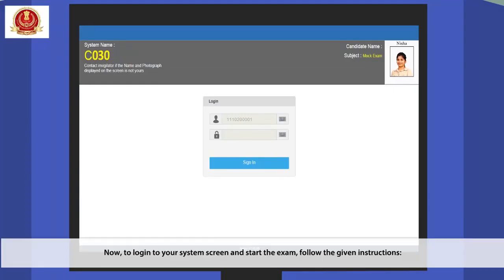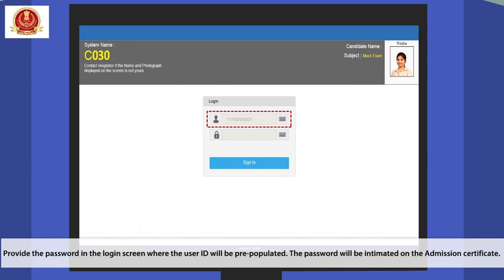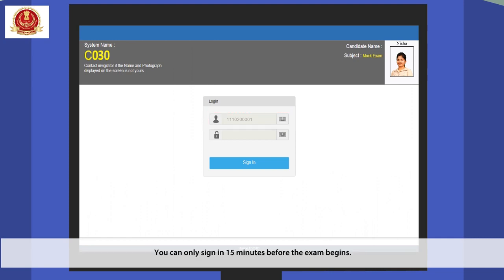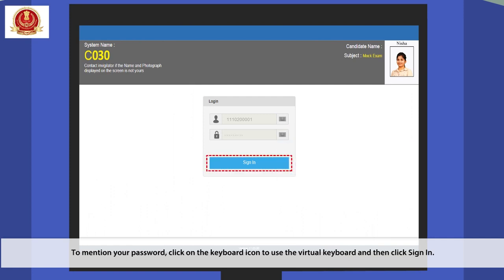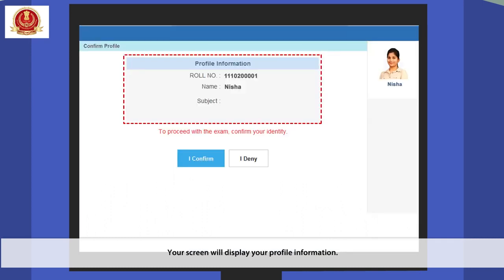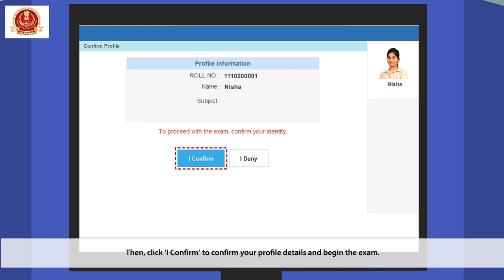Exam begins. Now, to log into your system screen and start the exam, follow the given instructions. Provide the password in the login screen where the user ID will be pre-populated. The password will be intimated on the admission certificate. You can only sign in 15 minutes before the exam begins. To mention your password, click on the keyboard icon to use the virtual keyboard and then click Sign In. Your screen will display your profile information. Then click I confirm to confirm your profile details and begin the exam.